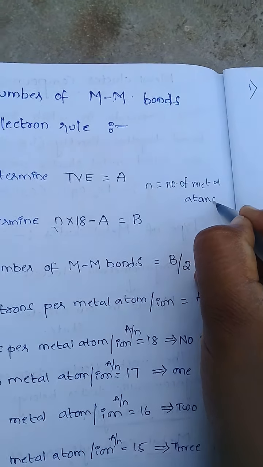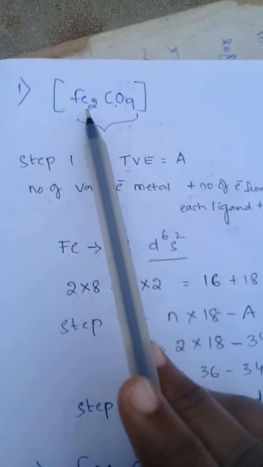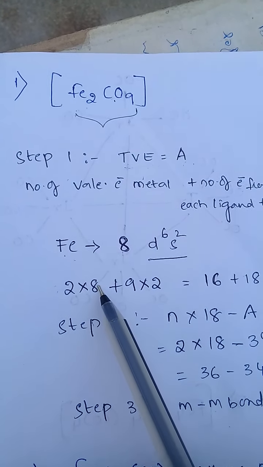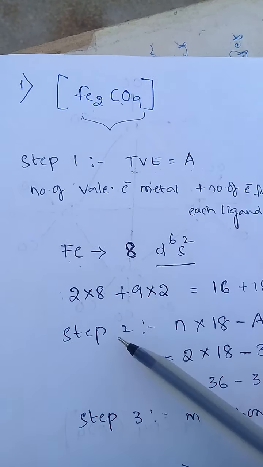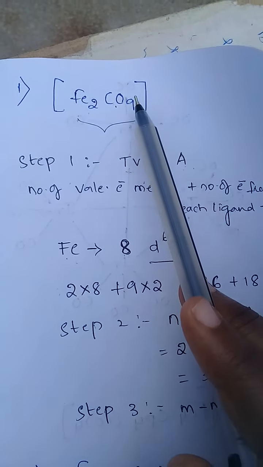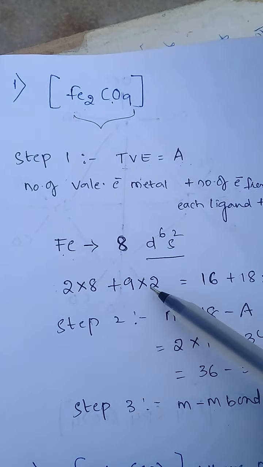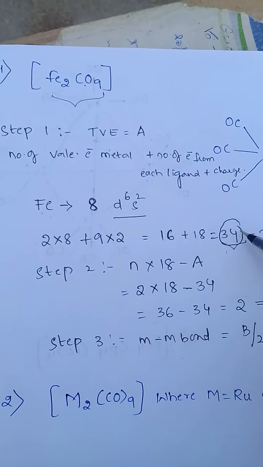There is no charge, so we are not indicating it. The metal is iron with 8 valence electrons, 2 metals, so 2 into 8 plus 9 carbonyls, each donating 2 electrons, 9 into 2, total 34.